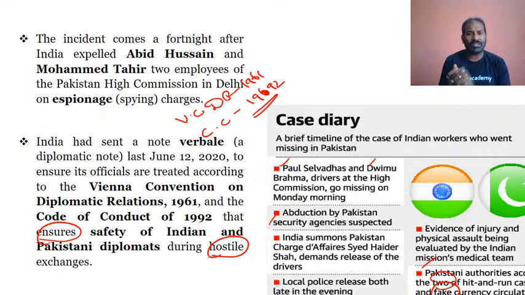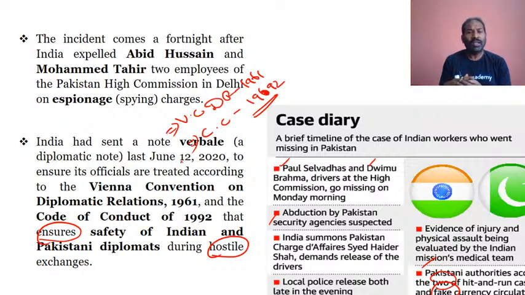So whenever there is this kind of situation, that is, suspected abductions of Indian nationals by the Pakistani security agencies, there comes the invoking of the Vienna Convention. These are the rules and regulations signed by India as part of the Vienna Convention on diplomatic relations.